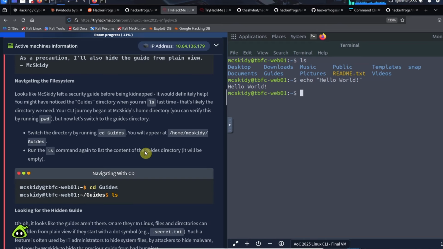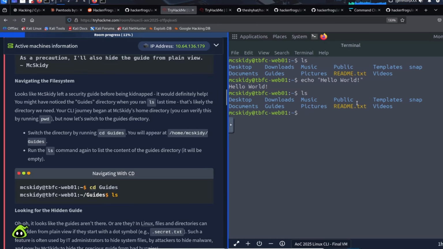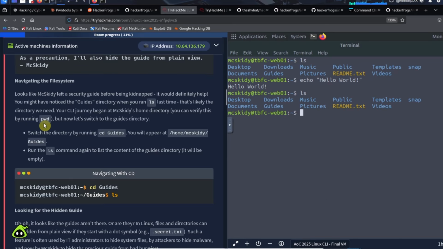So the file system uses a lot of different commands. After you've been practicing using the commands, they'll become very, very natural to use. So for example, we can use the ls command to see what's in the current directory over here. So we've got some directories, we got some files, and we can also do the pwd command to print the working directory. So in the file system, you can think of it as going to different locations in a building, or I guess you could use a bunch of different analogies.